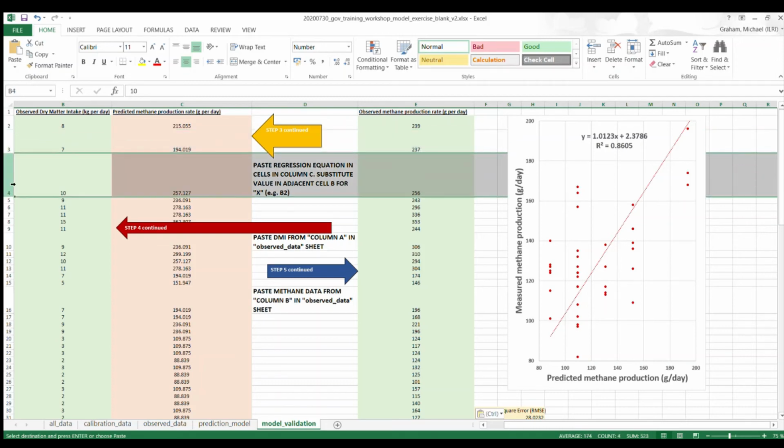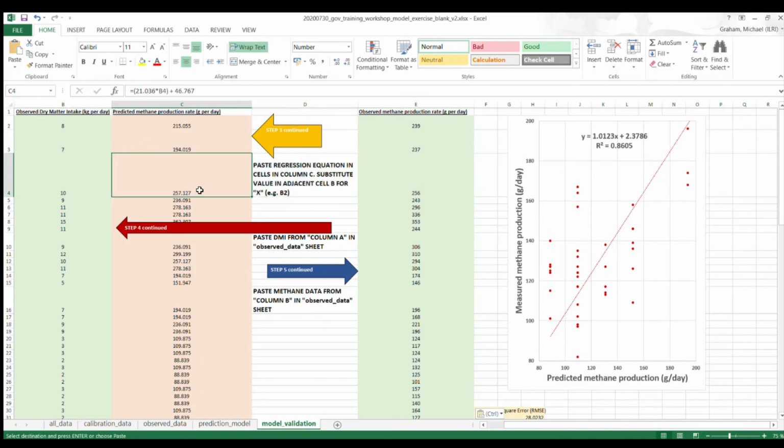So for example, on row 4 here, based on a dry matter intake of 10 kilograms per day, we predicted that it would be 257 grams per day of methane produced. And what was actually found in real life was 256 grams per day of methane produced.